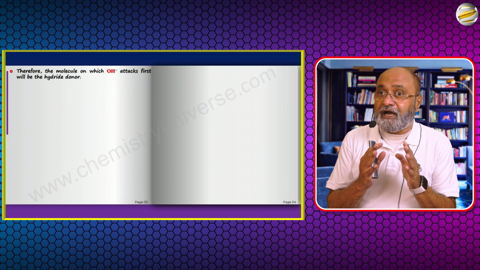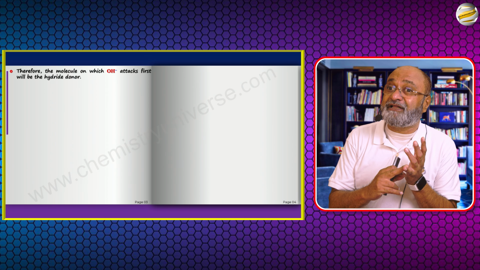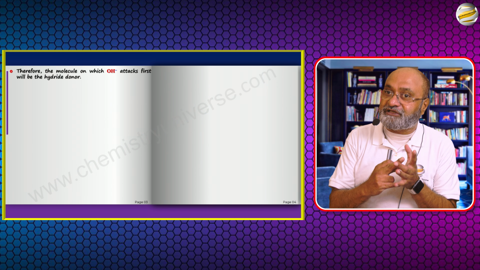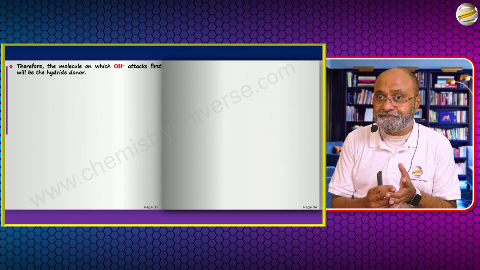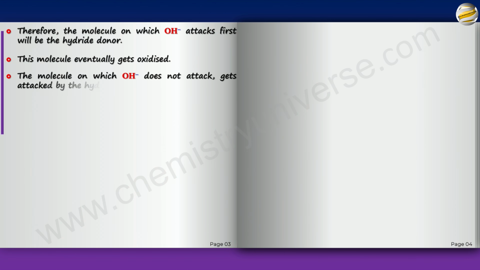So the molecule in which the hydroxide attacks is the one that will give the hydride. And the one which gives the hydride is the one that is going to get oxidized. Now, obviously, the other one is going to get reduced. So this molecule eventually gets oxidized. And the molecule on which the hydroxide does not attack gets attacked by the hydride and is reduced, the other one.